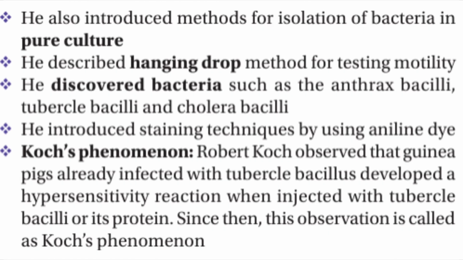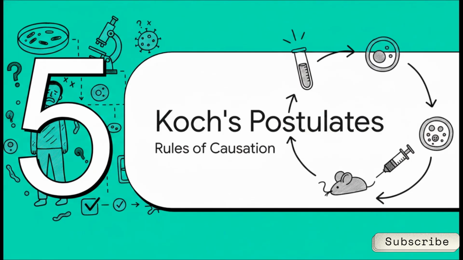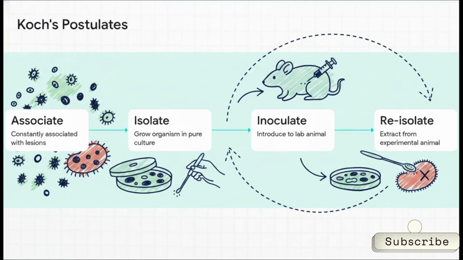This is the hypersensitivity reaction observed in guinea pigs that are already infected with tubercle bacilli when they get injected again. Section 5. Koch's postulates and exceptions. The rules of causation. So how do you definitively prove that a specific germ causes a specific disease? Koch laid out 4 really strict criteria to do just that. Memorize the AIIR sequence for this.